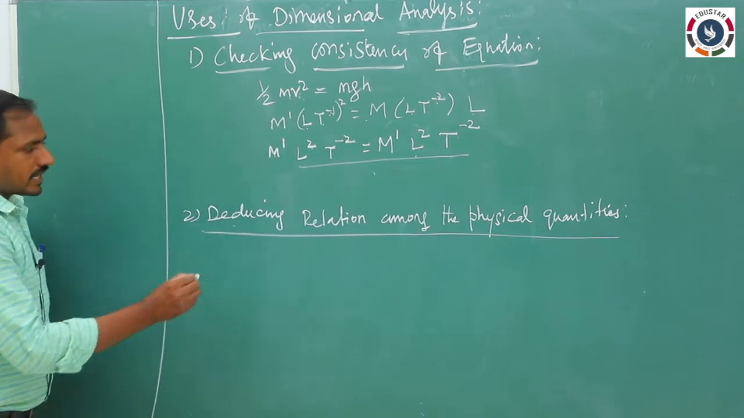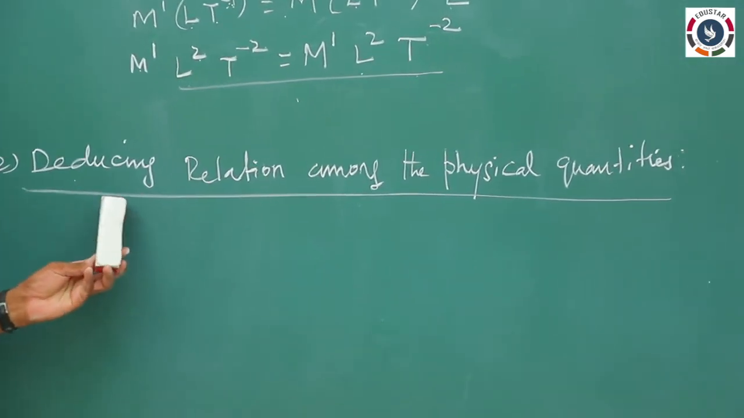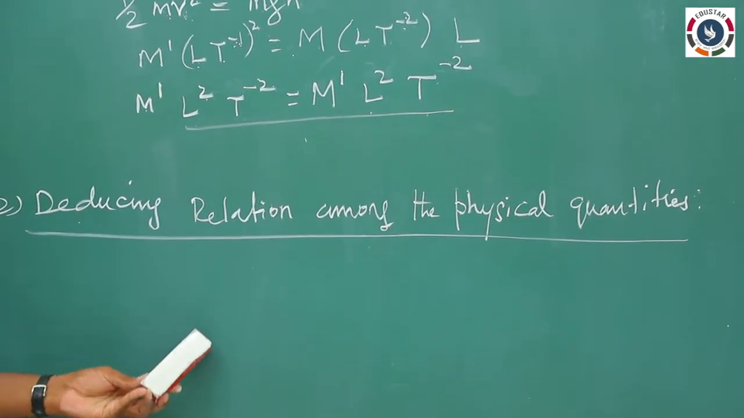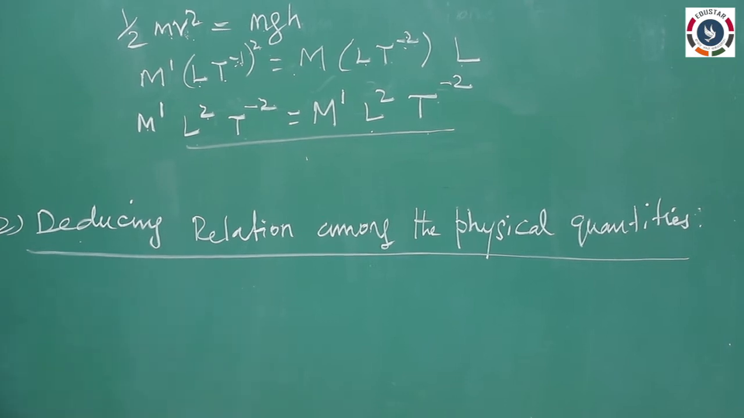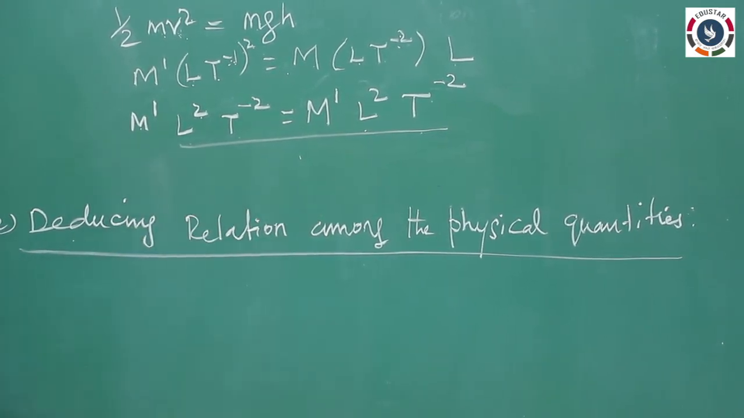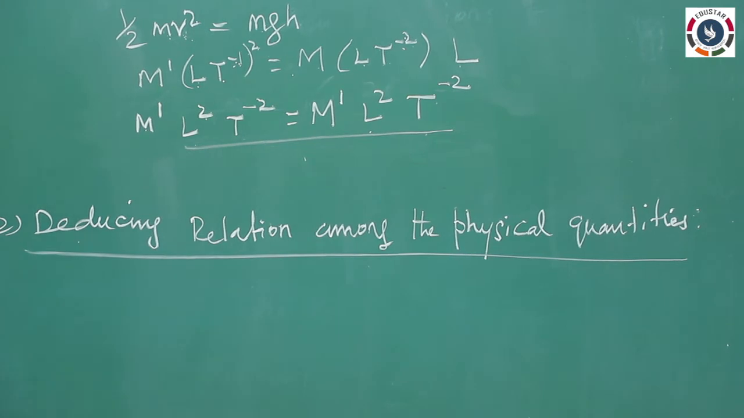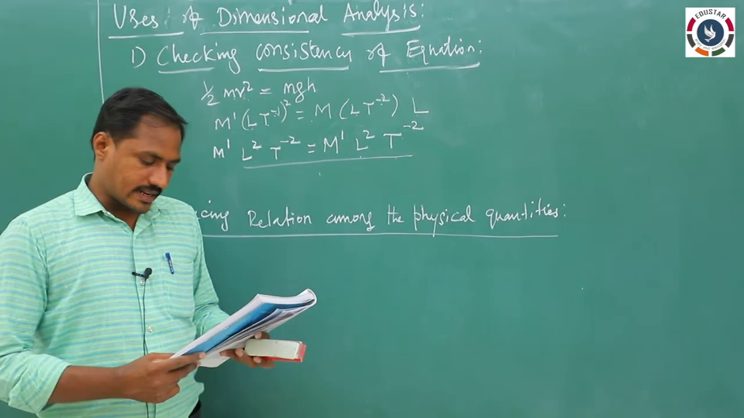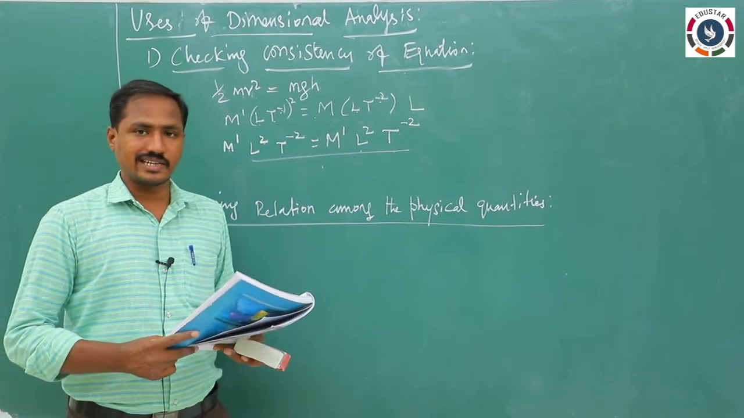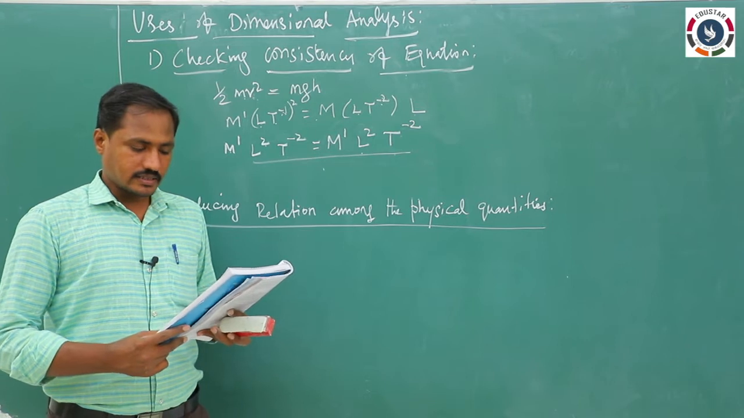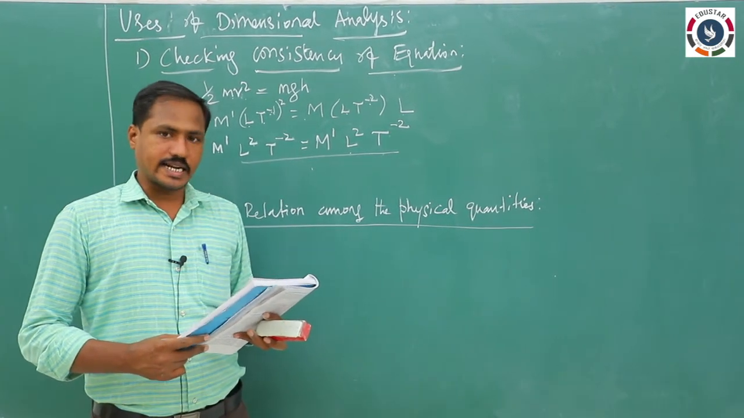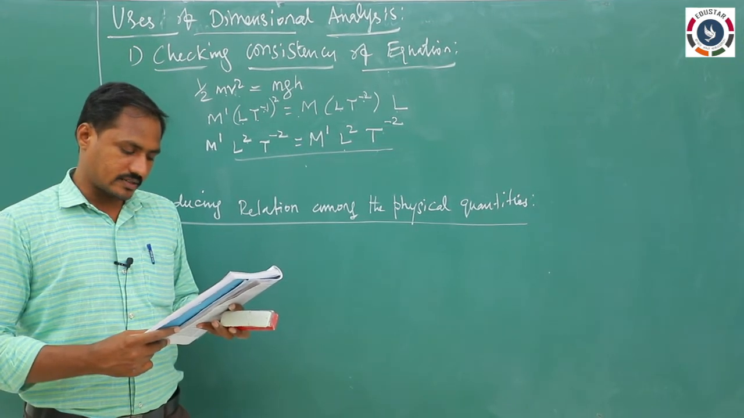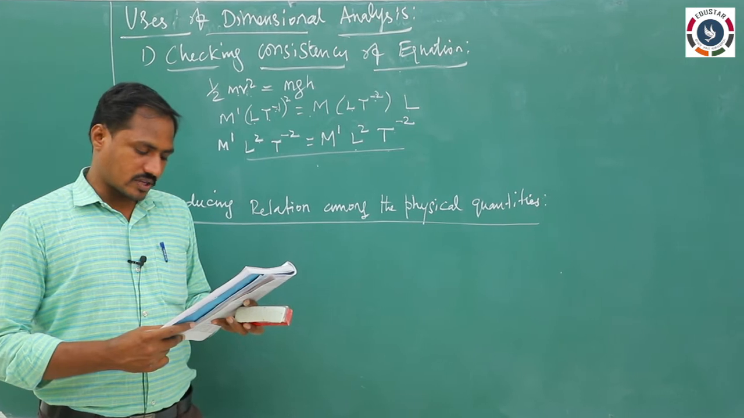The second application of dimensional analysis is deducing relation among the physical quantities, which means we are deriving the formulae for different physical quantities by using dimensional analysis. Suppose in your book an example is given, that is example 2.7. Students, you just listen. The example 2.7 in the second chapter, page number 33. Consider a simple pendulum having a bob attached to a string that oscillates under the action of the force of gravity.